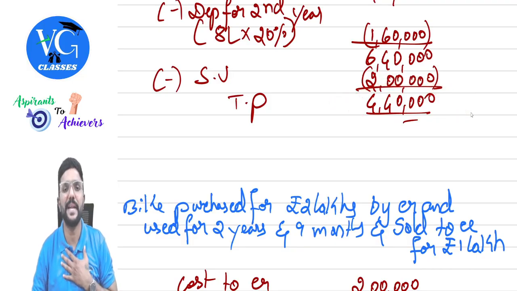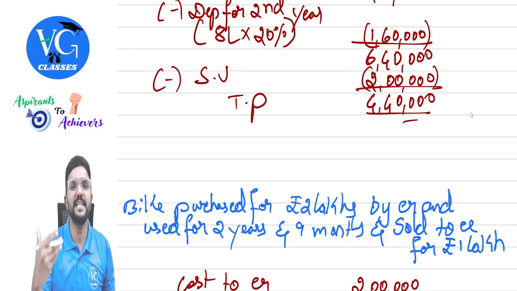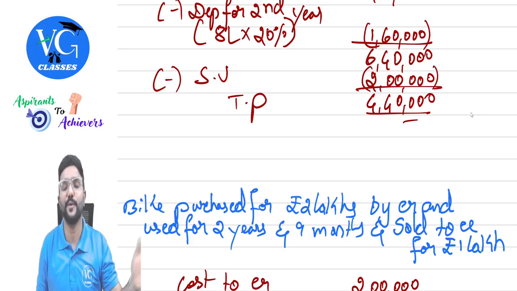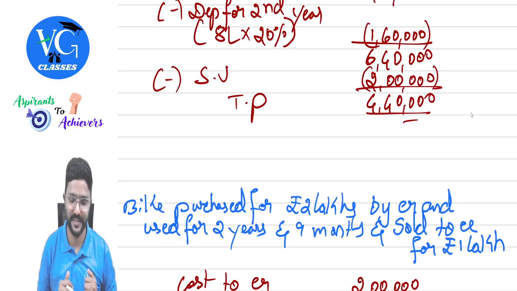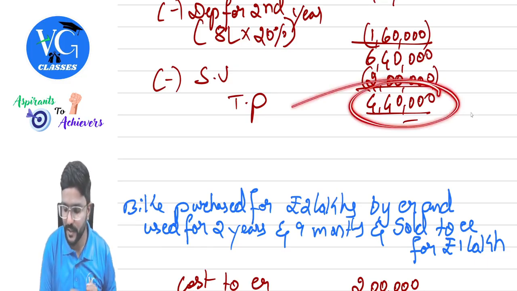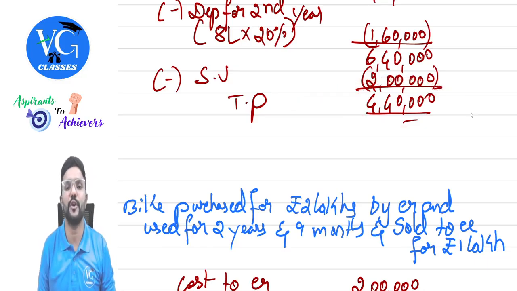It is a benefit to the employee, whereas a loss for the employer. So why is the employer selling this asset at a loss to the employee? Because of the employer-employee relationship, guys. Hence, this 4,40,000 would be taxable in the hands of the employee as per the question.